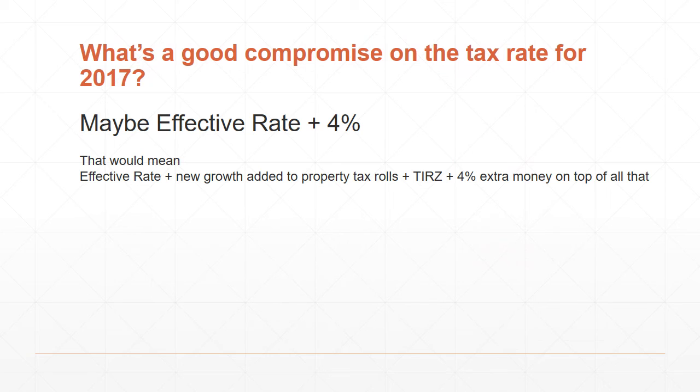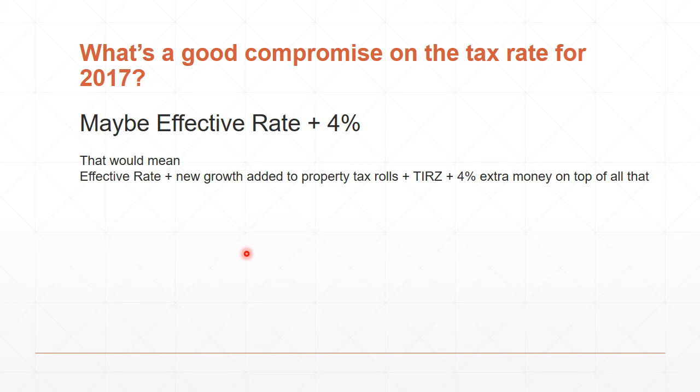Now that we're going into budget time and tax rate time for this new year coming up, what would be a good compromise on the tax rate for 2017, knowing what we know now, that our city has been taking nearly the rollback amount for all of our new growth for at least the past 3 years, and that even with the rollback requirements of the state, the city is still taking in 9.91% more than it did the year before. That's even with that 8% rollback cap.